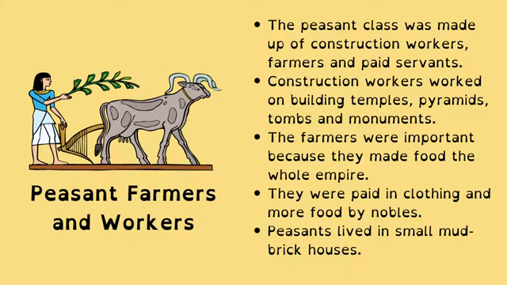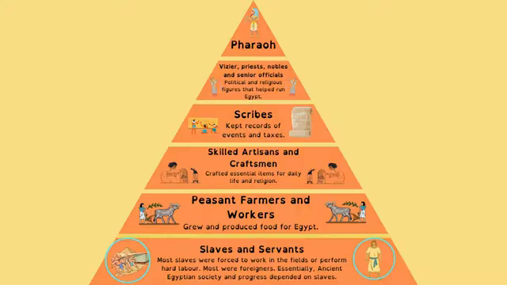They were normally paid in clothing and food. For instance, if you're a farmer, you'd only be growing one thing, so you'd need more than just the thing that you were growing. So you need different types of food to be paid in. And then they lived in small mud brick houses.